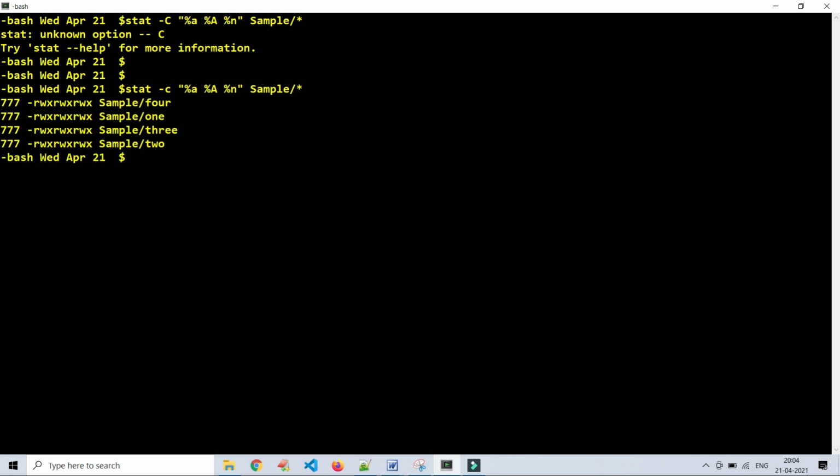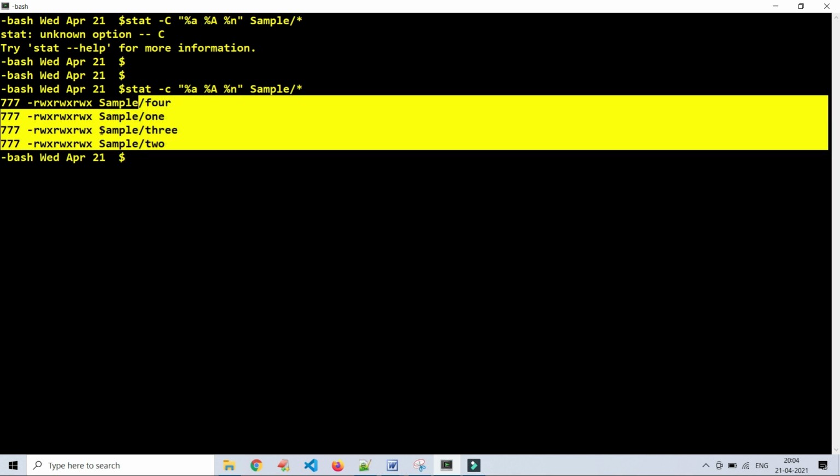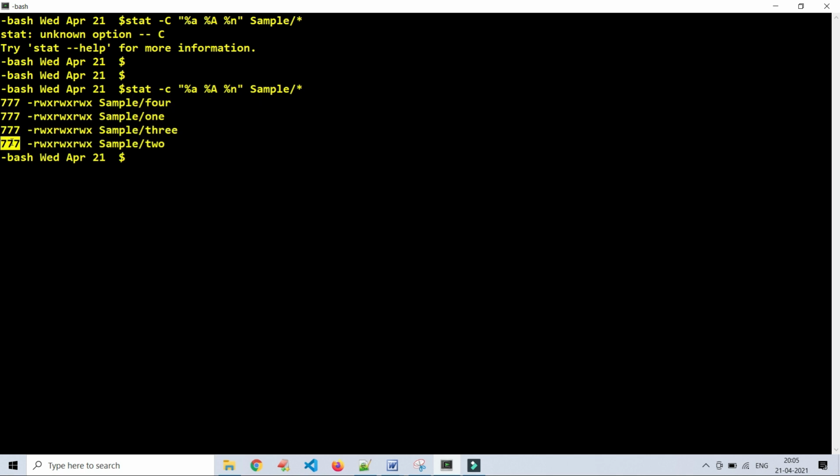See here, this is the same thing, right? They have asked us to display each and every file or subdirectory format, file permission in octal format. See, do we have all the files with 777 format, file permission?